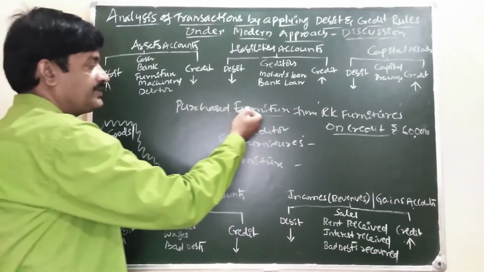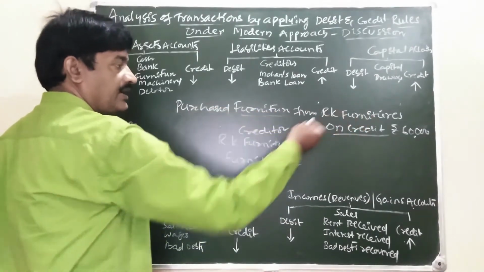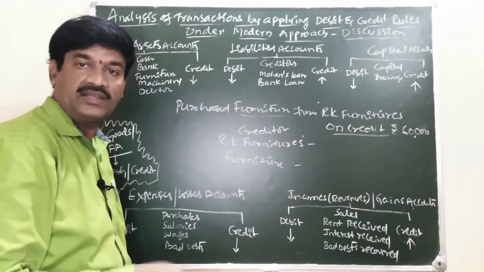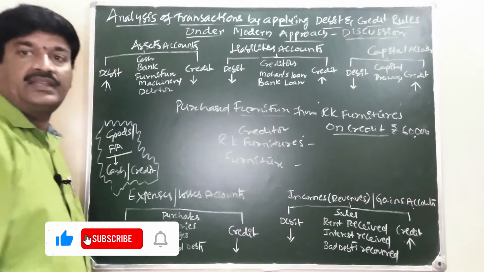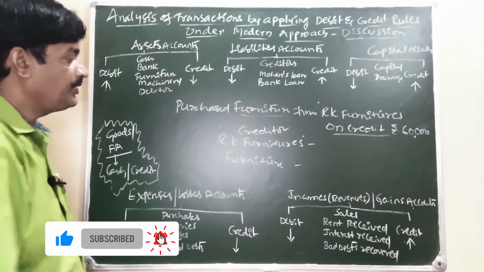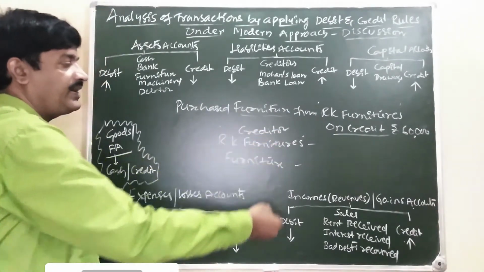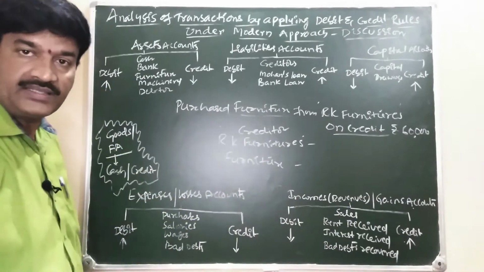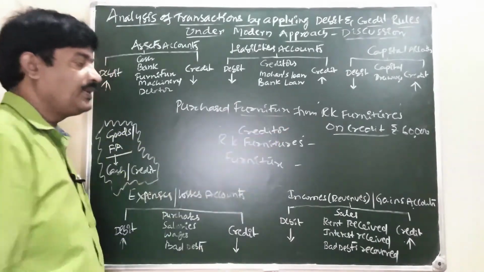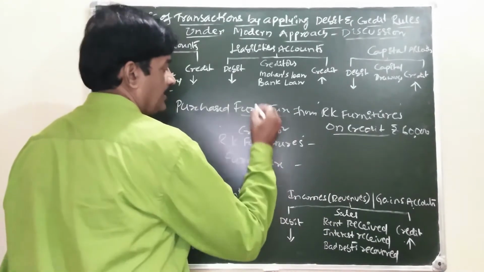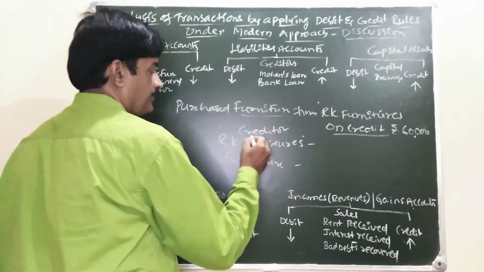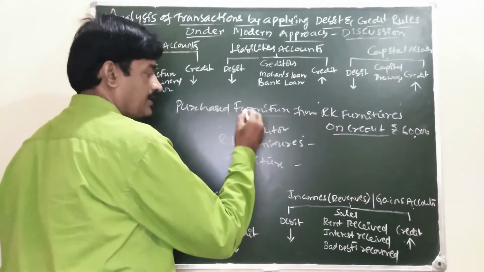Simply, our business is purchasing furniture from RK Furniture, giving cash or not giving cash? Not giving cash, because on credit is there. Due to RK Furniture or due from RK Furniture? Due to RK Furniture. Due to so and so person, that person is called creditor.